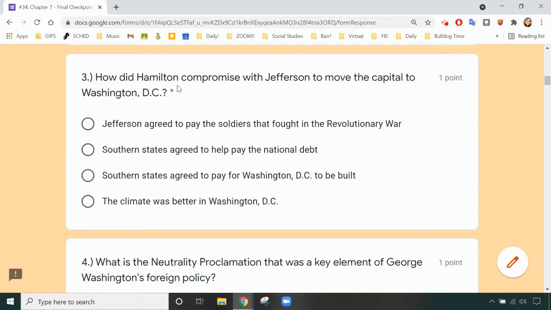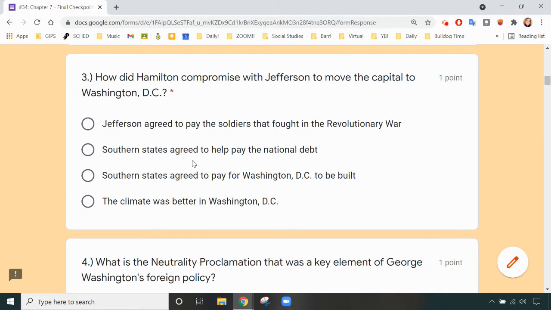Number 3, how did Hamilton compromise with Jefferson to move the capital to Washington, D.C.? Jefferson agreed to pay the soldiers that fought in the Revolutionary War. Southern states agreed to help pay the national debt. Southern states agreed to pay for Washington, D.C. to be built. The climate was better in Washington, D.C.